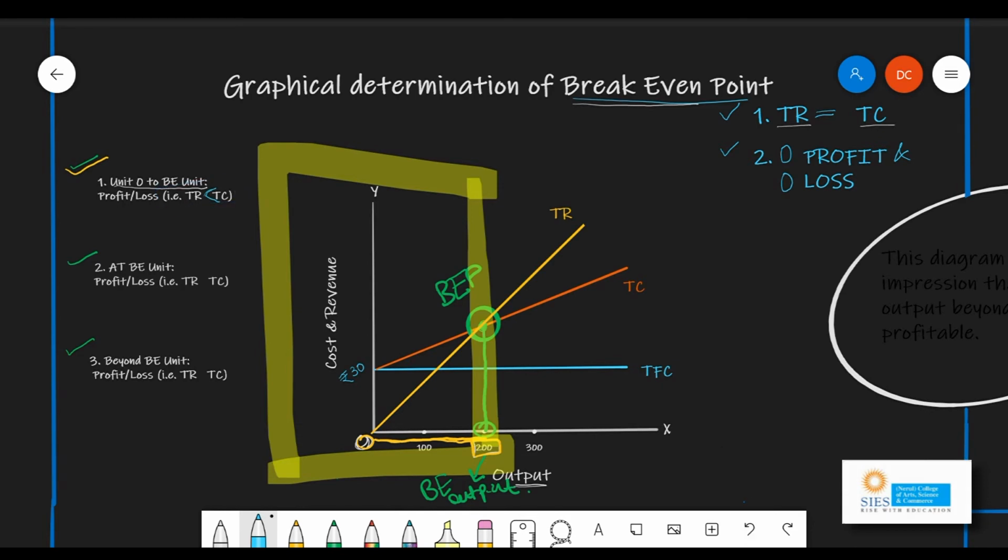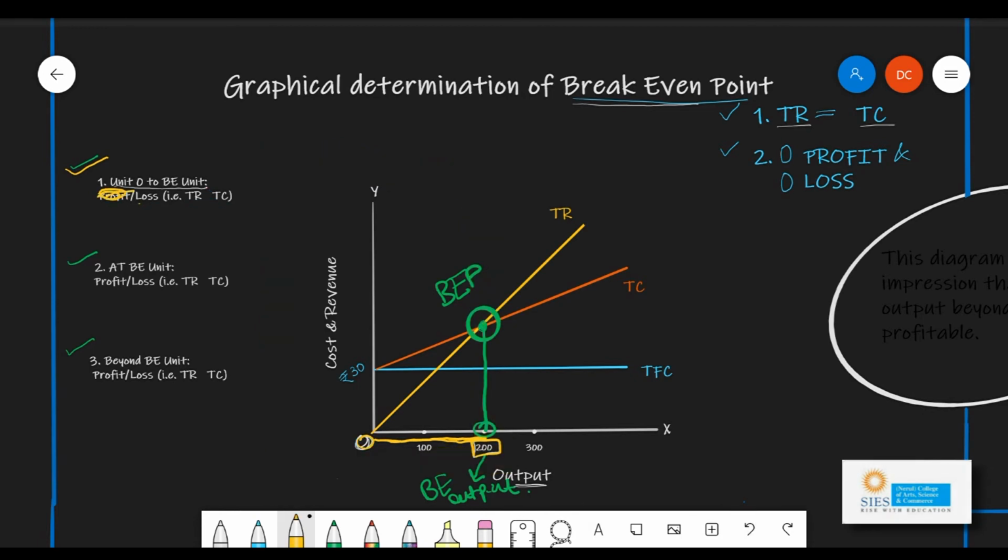So here, when your total revenue is less and total cost is more, that is definitely going to give you losses. I would just clear this. Here we are earning losses because total cost is more than total revenue. Second situation is something we already know. What will happen at break even point? At the break even point, both TR and TC are equal, and therefore you have zero profit and zero loss.